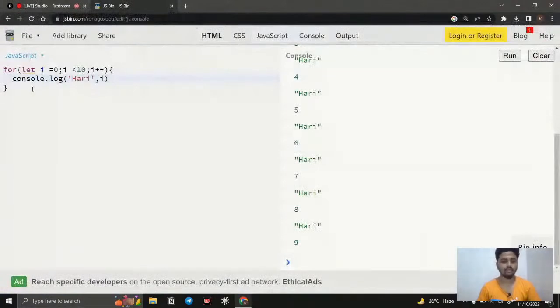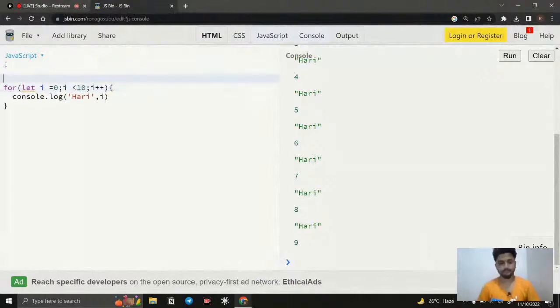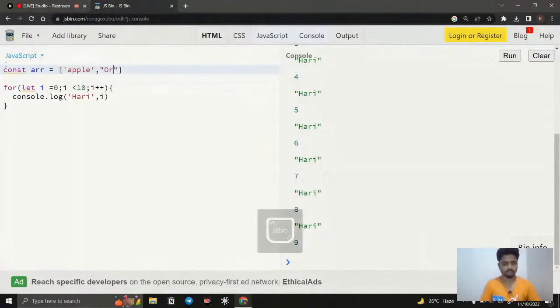Okay, so let's see how we can apply the same structure in iterating, like looping through an array. For example, I have const arr, and here I am going to create an array with a list: apple, orange, and we can go for grape, like that. Don't care about the typos which I'm typing. Let us consider we have hundreds of items like that.